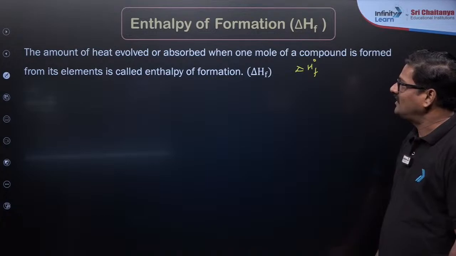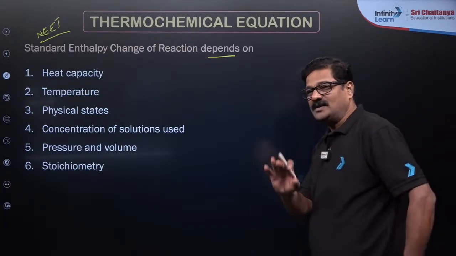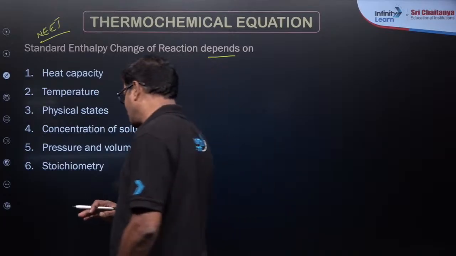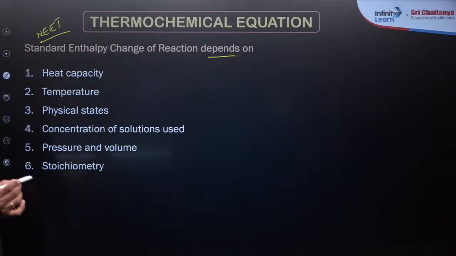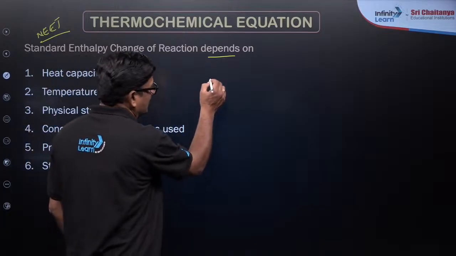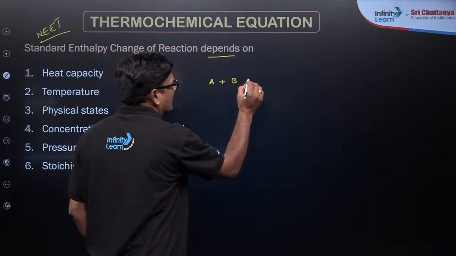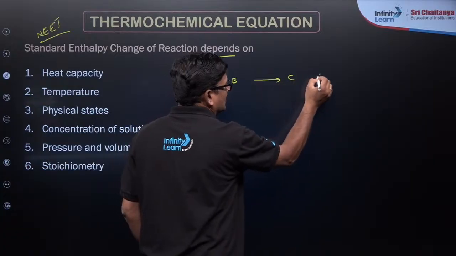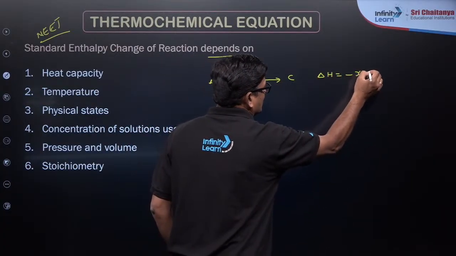In thermochemistry, there are some methods that will be useful for you to handle it. Say A plus B gives C, and suppose its delta H is minus x kilojoules.